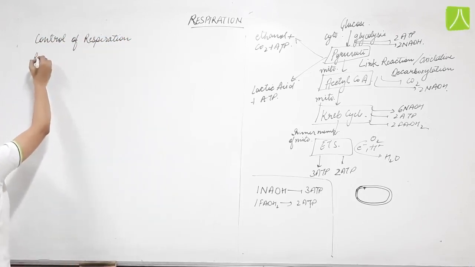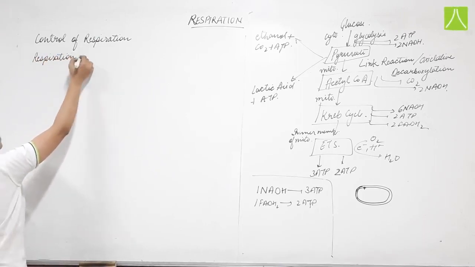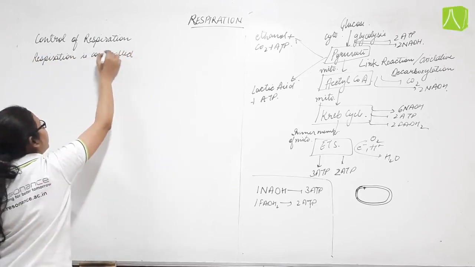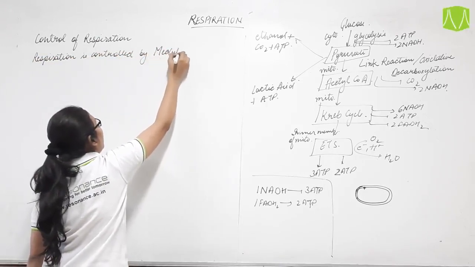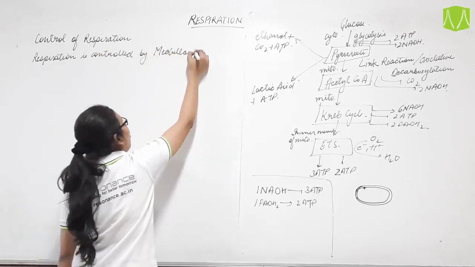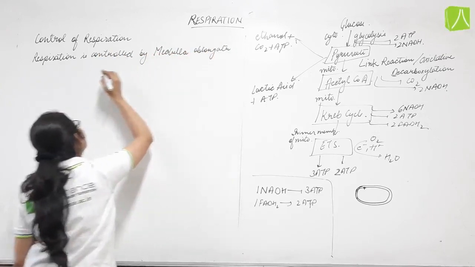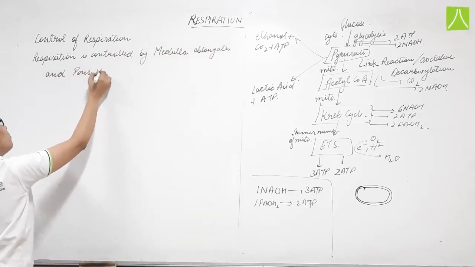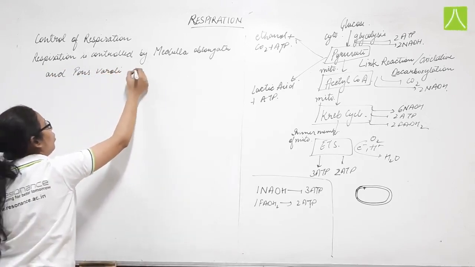Respiration is being controlled by the medulla oblongata and pons varolii of the brain.